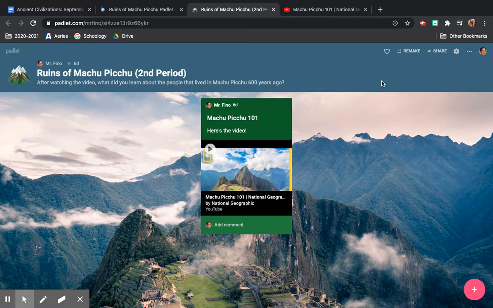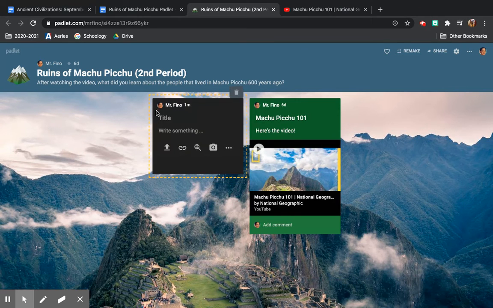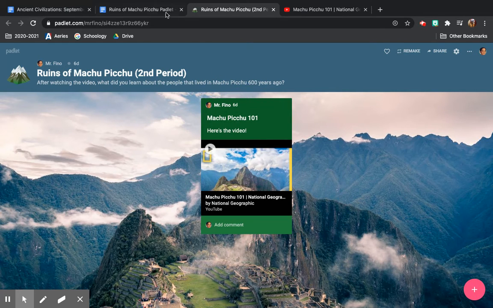You're going to need to log in with Google, right? So sign in with Google. So up here, you'll click sign in with Google, and enter your SLUST email and password. So then I can see your posts up here. All right, so to post, remember you just click plus, it'll add it, and you can post, answering the question, which is what did you learn about the people that lived in Machu Picchu 600 years ago?